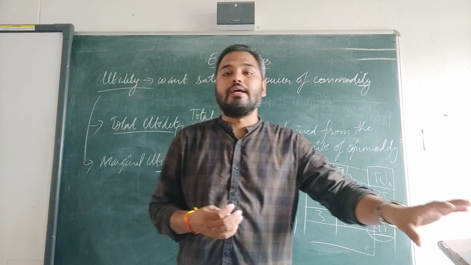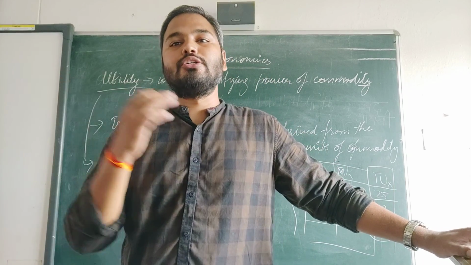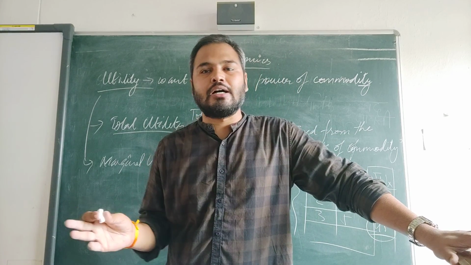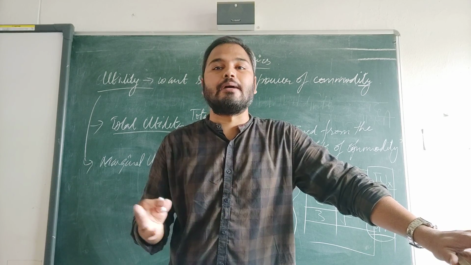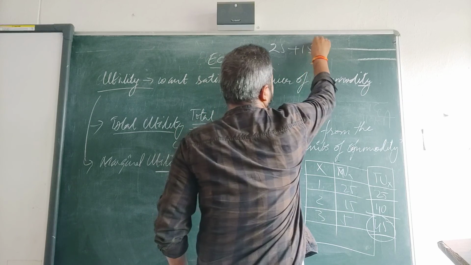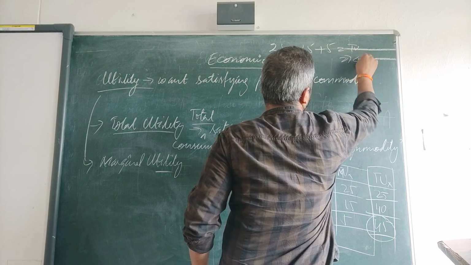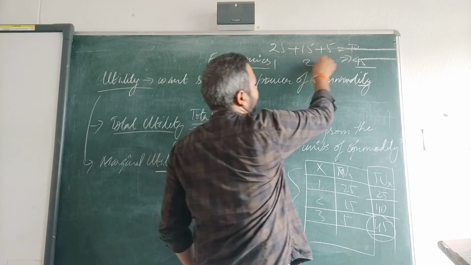Each time he gets utility after consuming the product, you are adding up. First time it was 25 plus 15 plus 5, so TU will be 45.